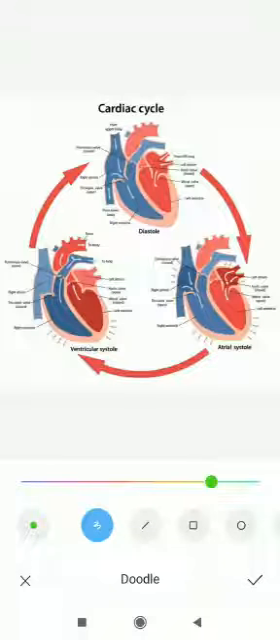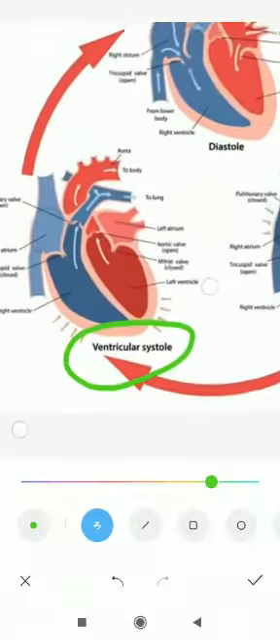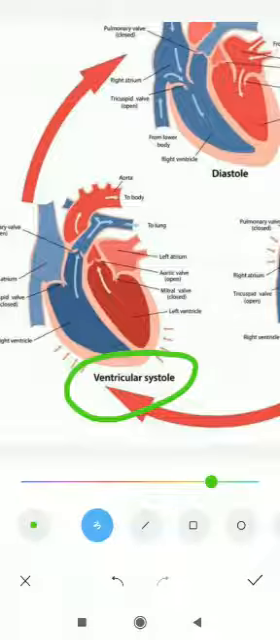So the first phase of the cardiac cycle is the ventricle systole. So I will start from the ventricle systole. What will happen exactly in the ventricle systole? The first phase of the ventricle systole is isometric contraction.